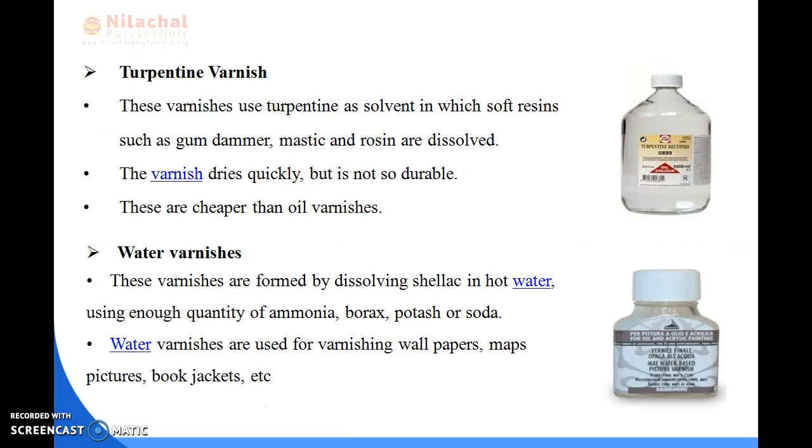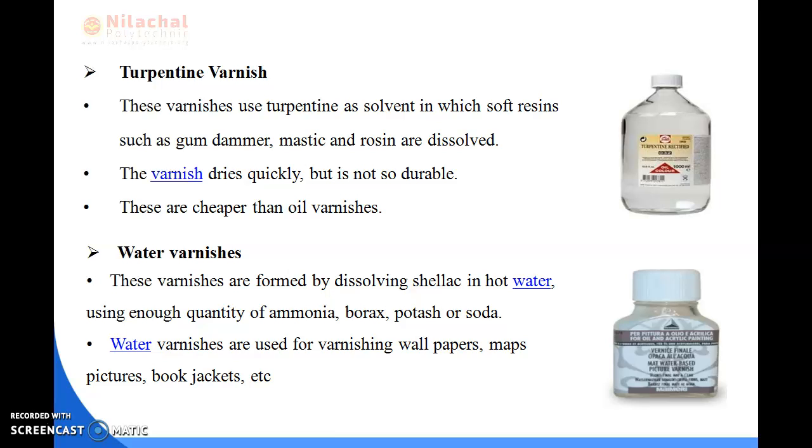And now we'll be reading about turpentine varnish. What do we mean by turpentine varnish? These varnishes use turpentine as a solvent in which soft resins such as gum dammar, mastic, and rosins are dissolved. These varnishes dry quickly, but they are not durable. And these turpentine varnishes are cheaper than the oil varnishes.